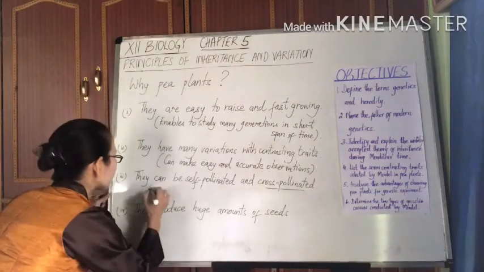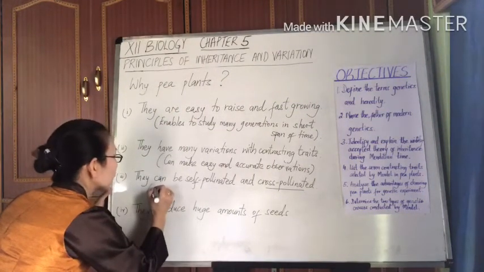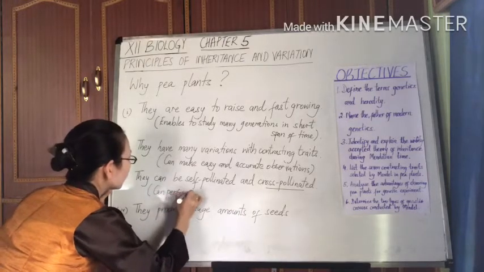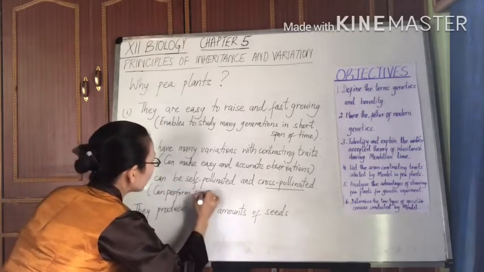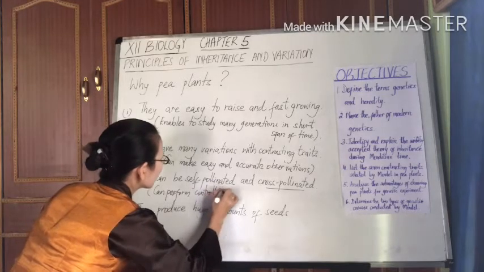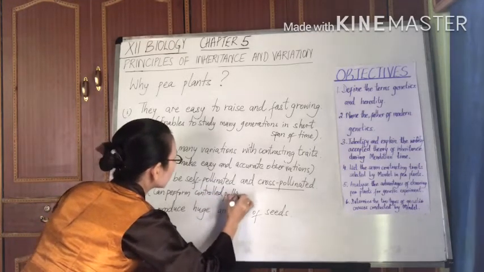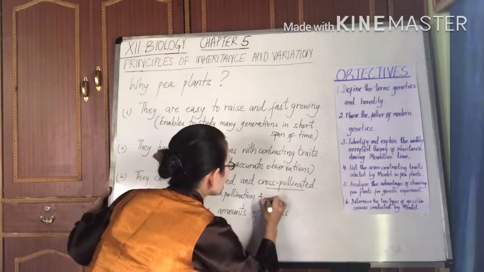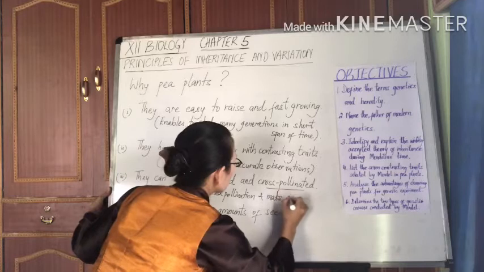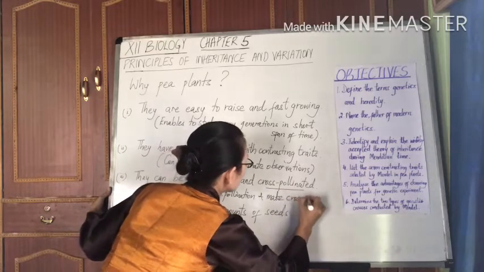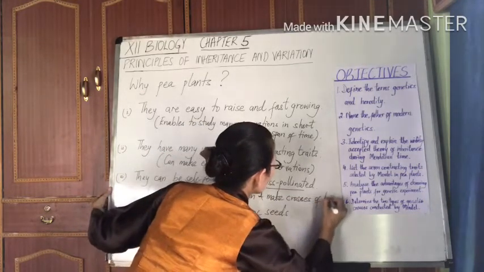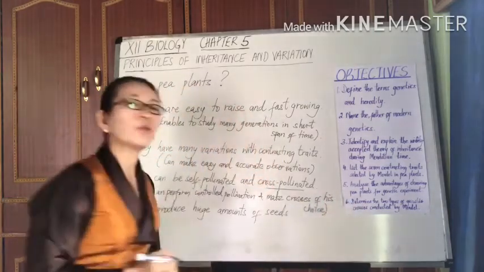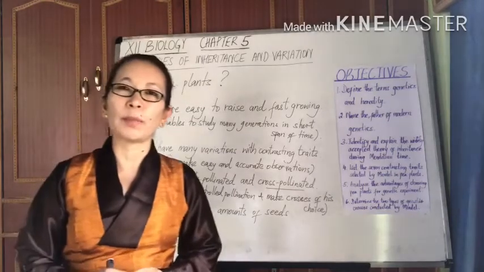So, this can perform controlled pollination as well as make crosses of his choice, which is very important for any kind of hybridization experiment.